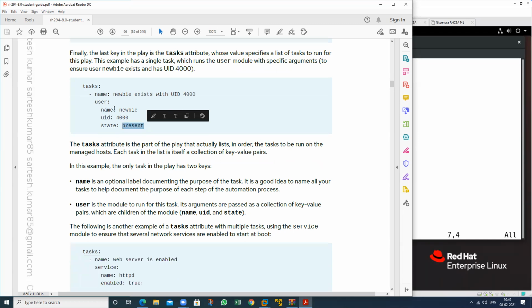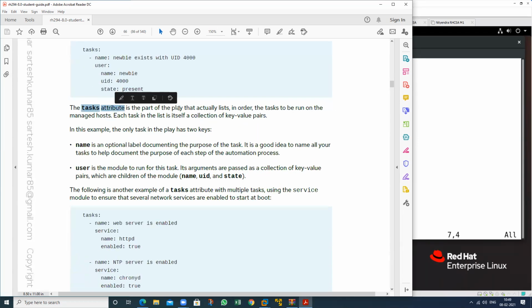See here, the task attribute is the part of the play that actually lists, in order, the tasks to be run on the managed host. All the tasks are performed in order. Each task in the list is itself a collection of key value pairs. This is my key, this is my value. So name is optional. If you do not want to use this, you can skip it. So it's optional.